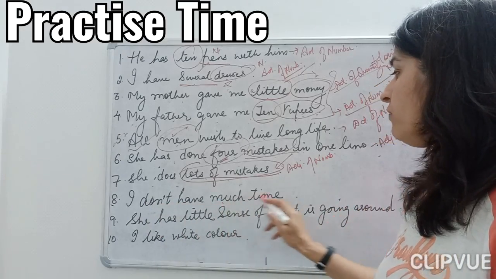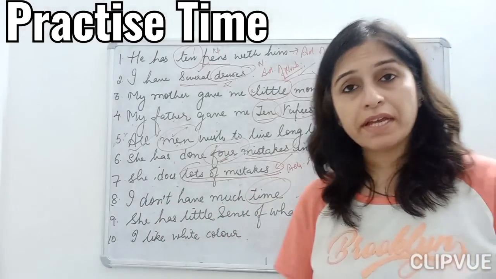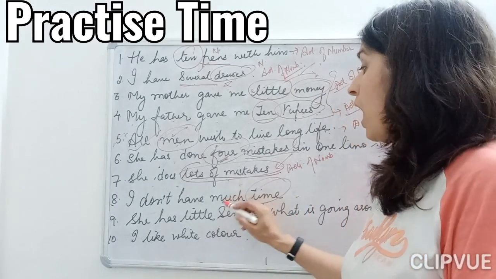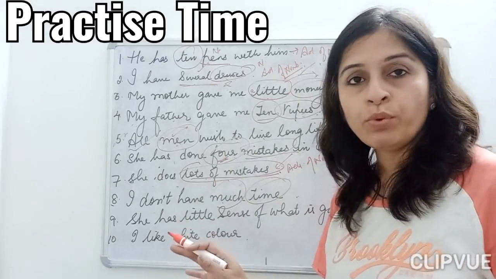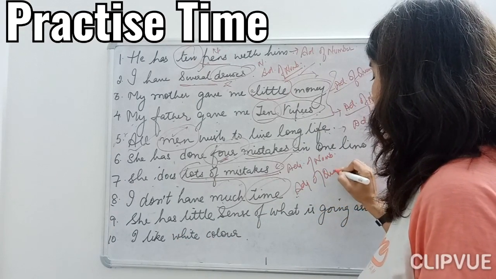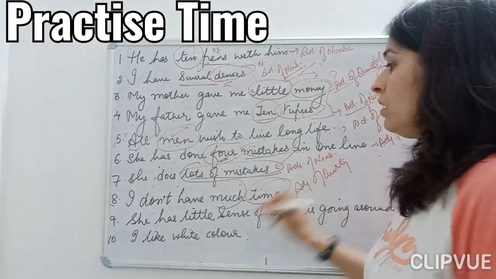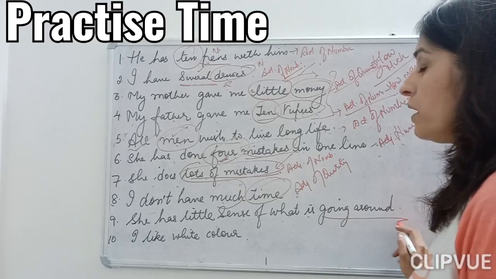I don't have much time. Now time is again an uncountable thing, children. How much time? I have no time. So this becomes my adjective of quantity. She has little sense of what is going on around.